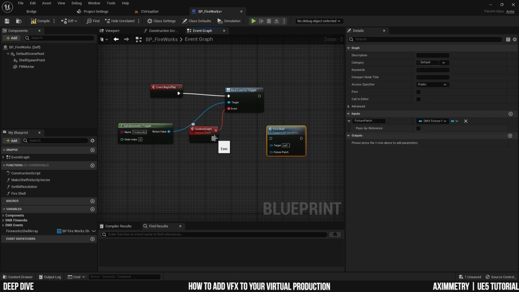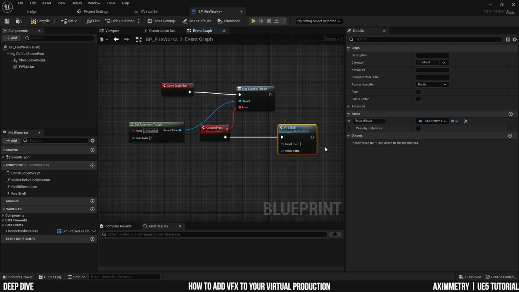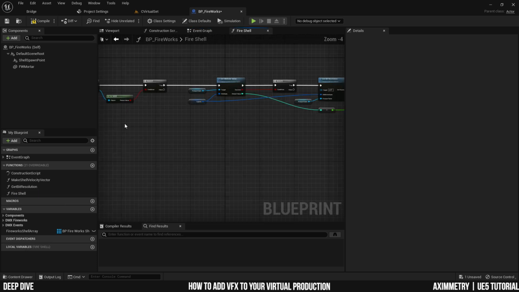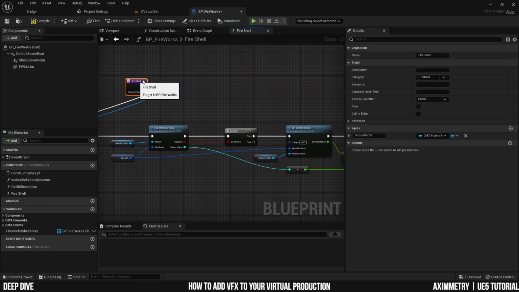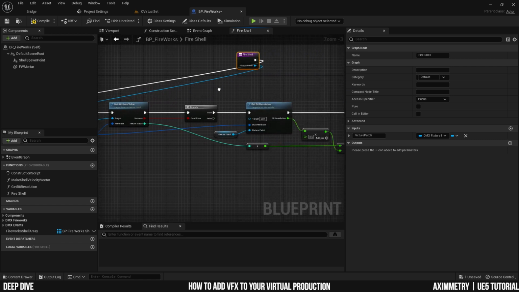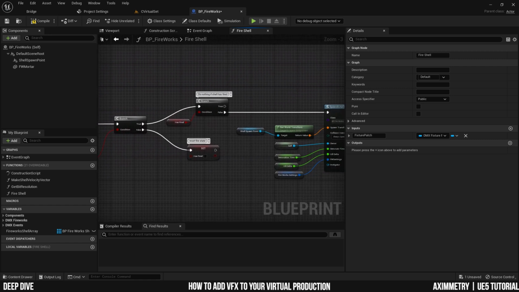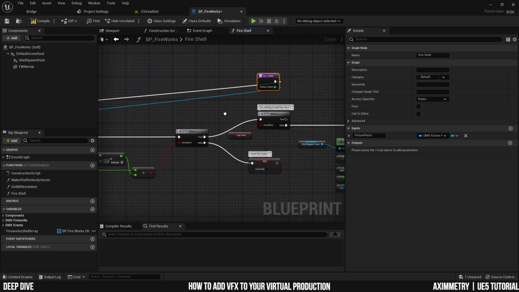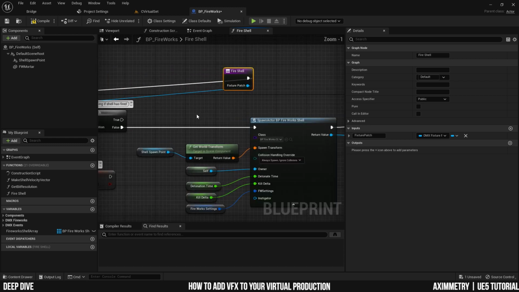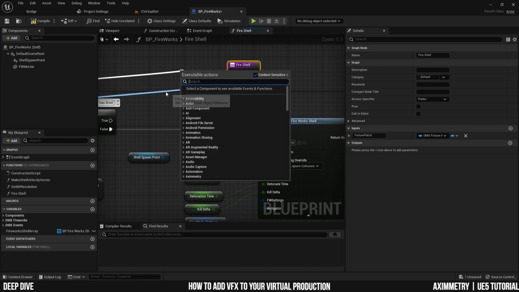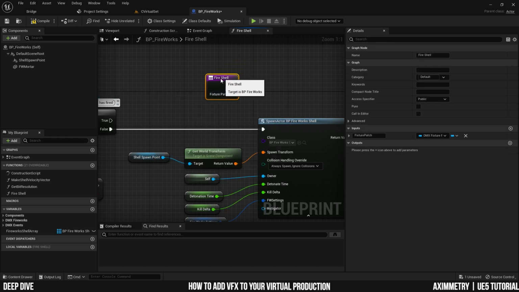And this custom event is going to trigger the fire shell. All we want to do is trigger this fire shell function, and it's right here. I'm going to open it up a little bit, grab this fire shell node, skip all these nodes, and go directly over here into the spawn actor BP fire shell. I'm not going to need any of these.